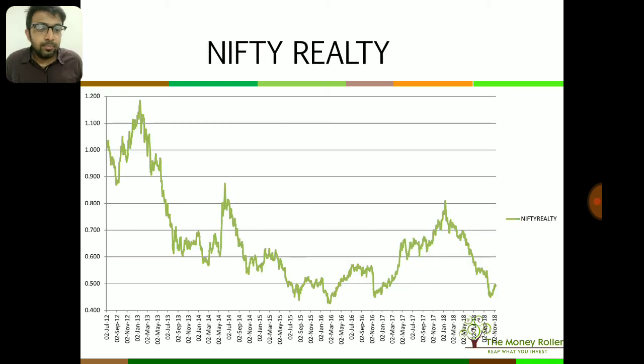So this is the realty sector here. Again, you can see a big, huge bottom being formed here. The realty sector has had a bad run since 2013. It also formed a mini cycle between 14 and 17. Now it is at the bottom.